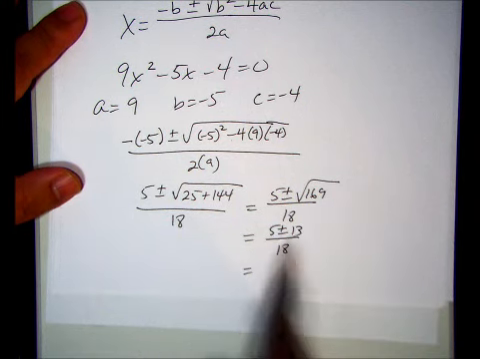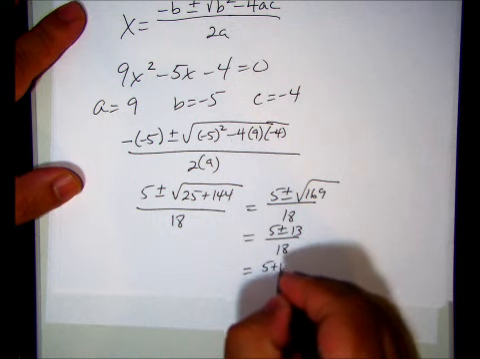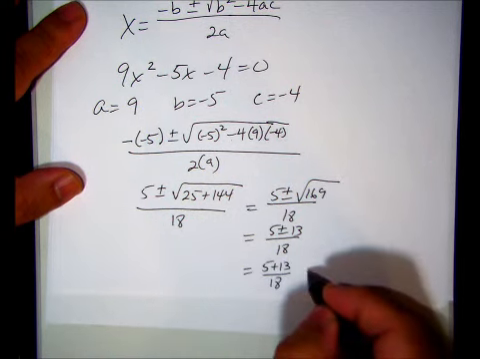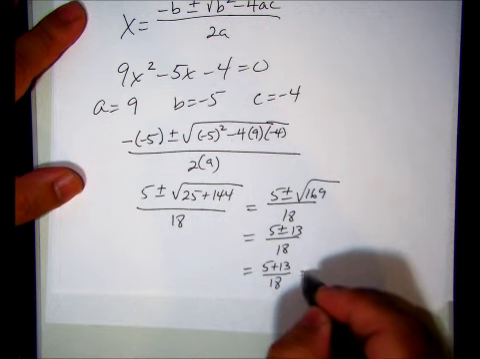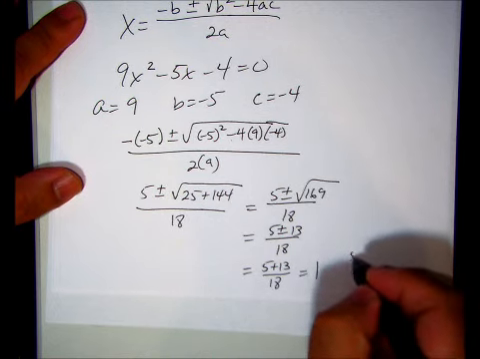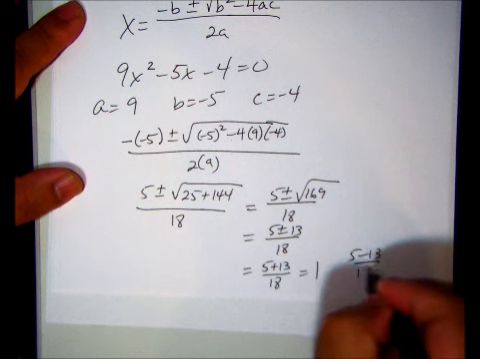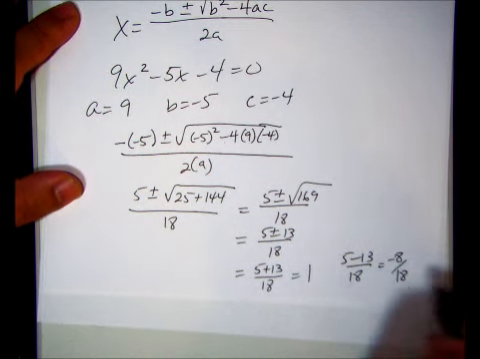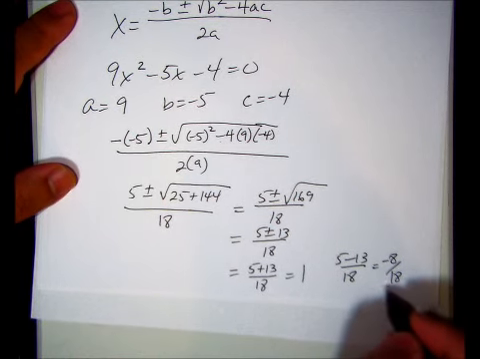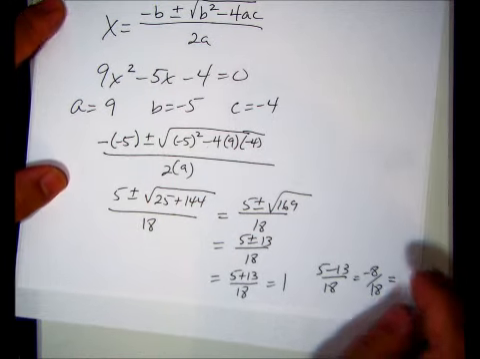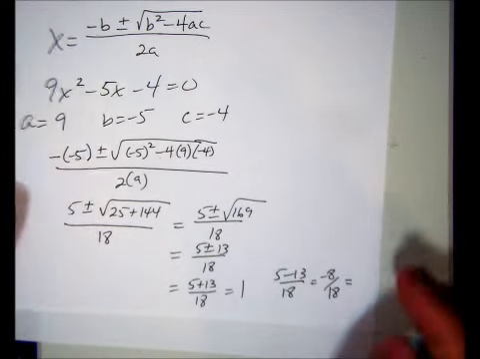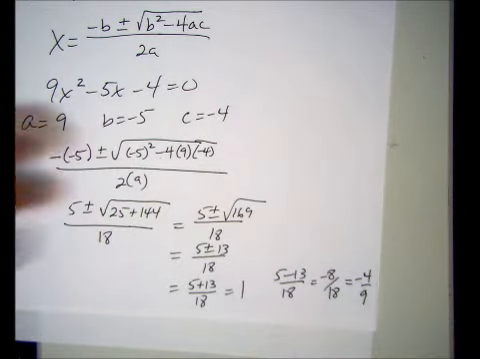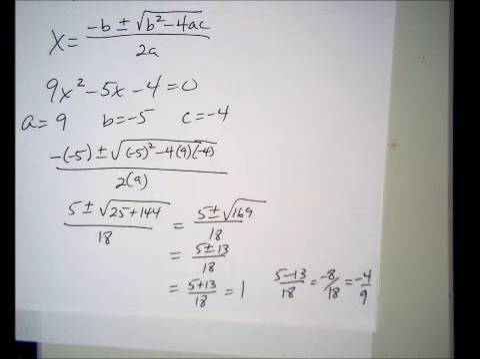Note here, this is plus or minus, which means you should work out the plus version, which would end up equaling 1. And the minus version, 5 minus 13 over 18, which would be negative 8 over 18, which reduces to negative 4/9. Okay, that's it. That's the quadratic formula.